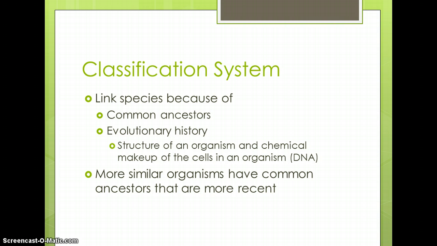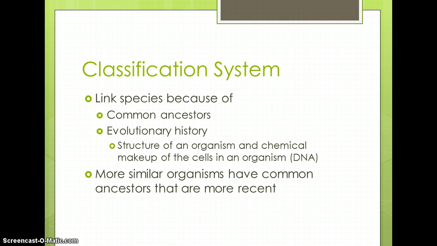In Linnaeus' time, scientists thought that species never changed. But today, scientists have changed how they classify species. The current system of classification considers the history of the species. Two things that similar organisms share are, number one, a common ancestor, and number two, evolutionary history. Scientists look at the structure of an organism, which means like the bones or the skeleton, and the chemical makeup of the cells in an organism, or its DNA.